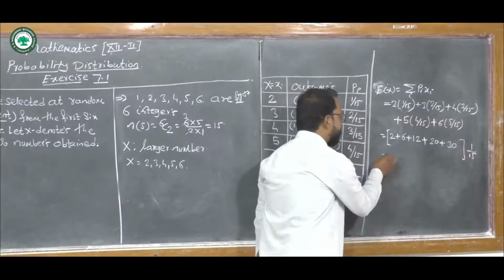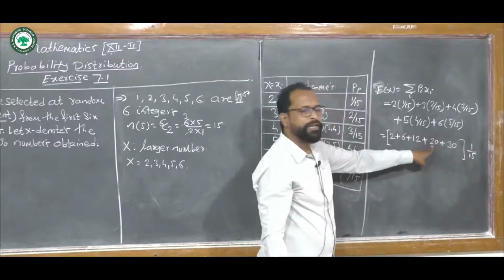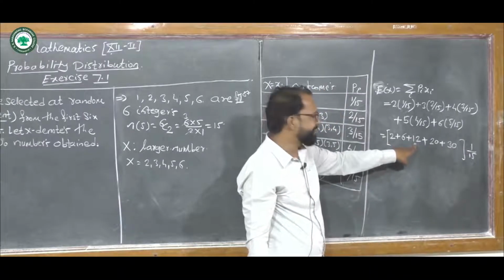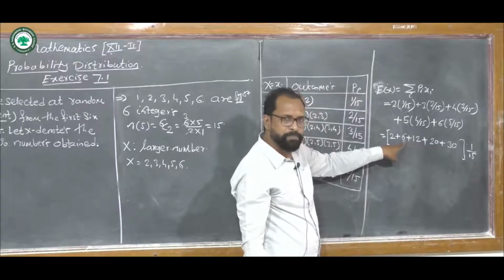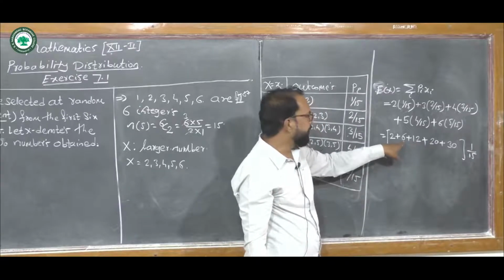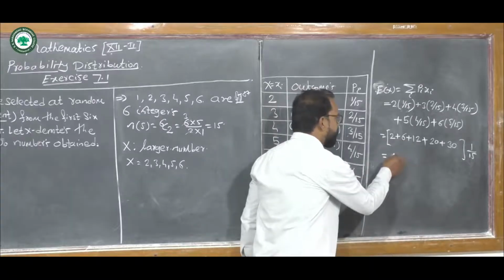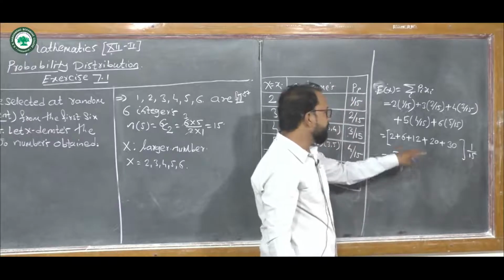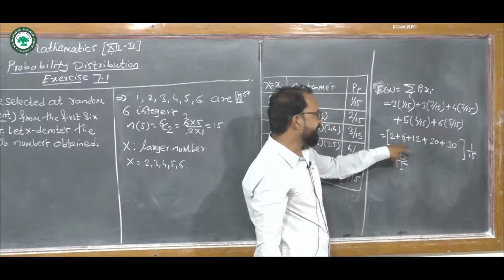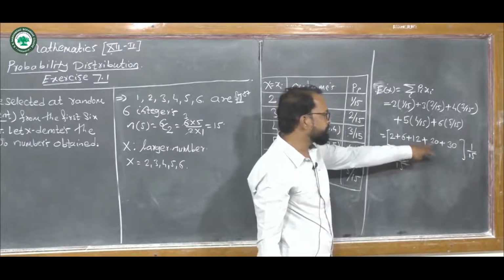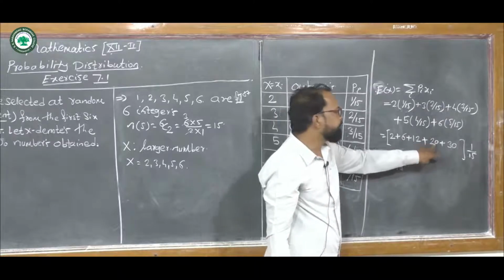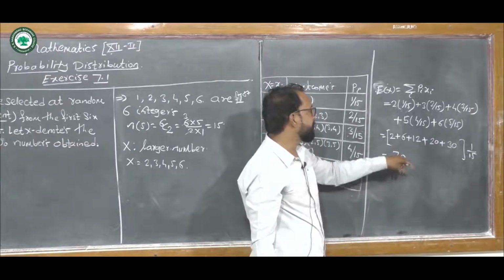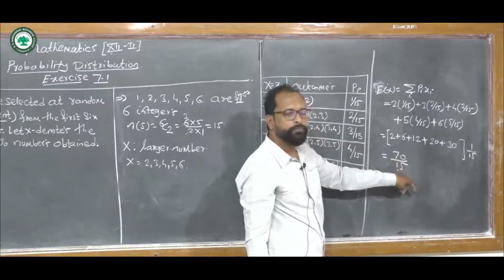Adding: 2 plus 6 is 8, 8 plus 12 is 20, 20 plus 20 is 40, 40 plus 30 is 70. So we get the expected value as 70 upon 15.